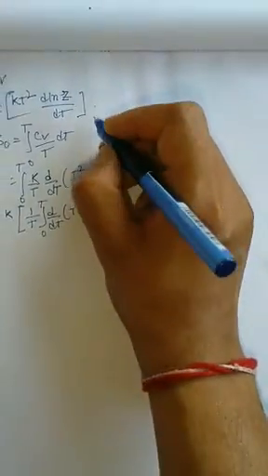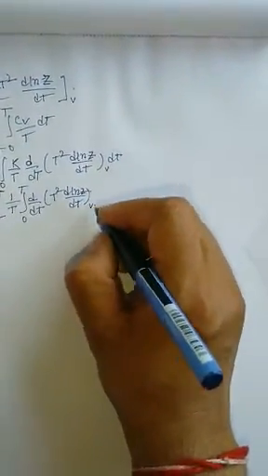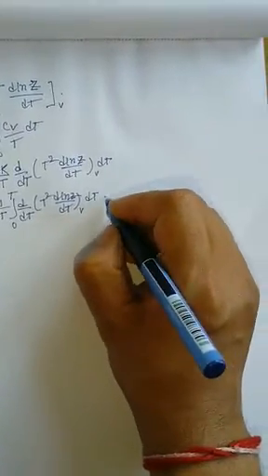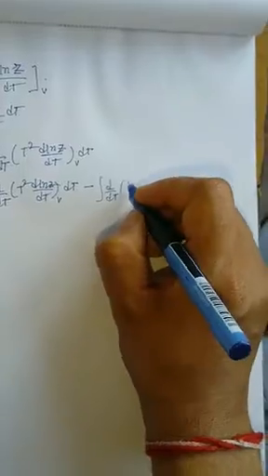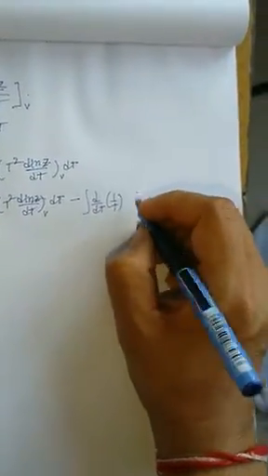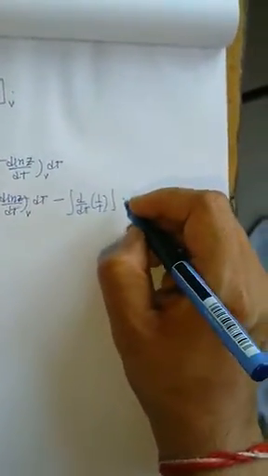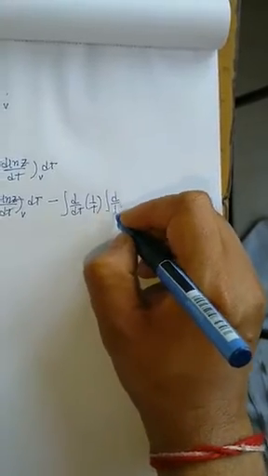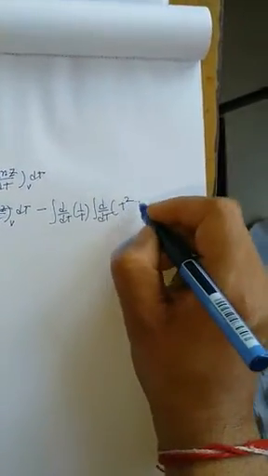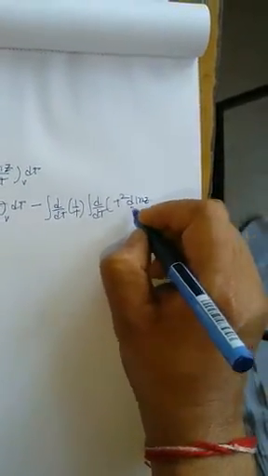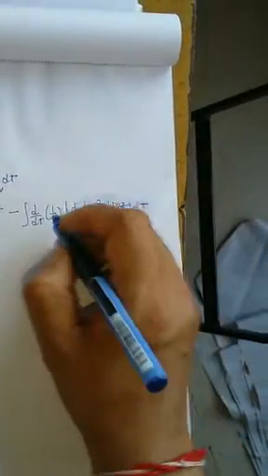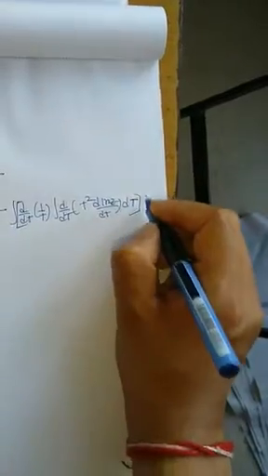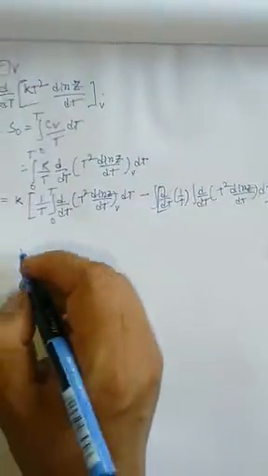Actually I forgot to put the condition of constant V into dT. Then minus the differentiation of the first function, that is 1 upon T, which was the first function, and then the integration of the second function, which was basically d/dT of T squared d ln z by dT. This is the integration, and the whole thing is the total integration.